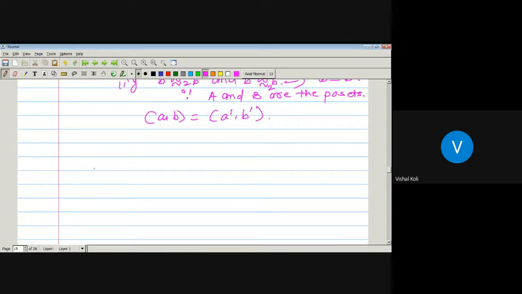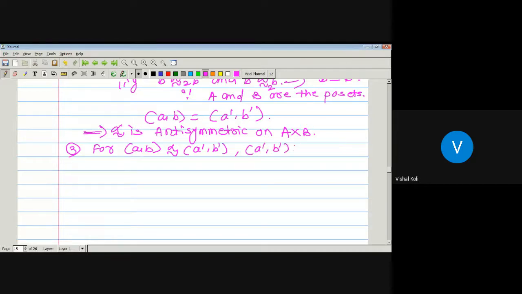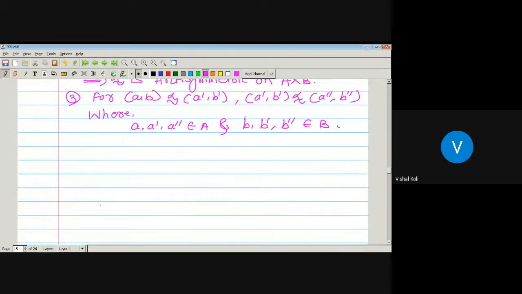Now the last one is nothing but the transitive property. Here the relation is antisymmetric on A cross B. Now the third one: for ordered pair (A, B) related to (A dash, B dash), and ordered pair (A dash, B dash) related to ordered pair (A double dash, B double dash), where A dash, A double dash belong to A and B dash and B double dash belong to capital B.